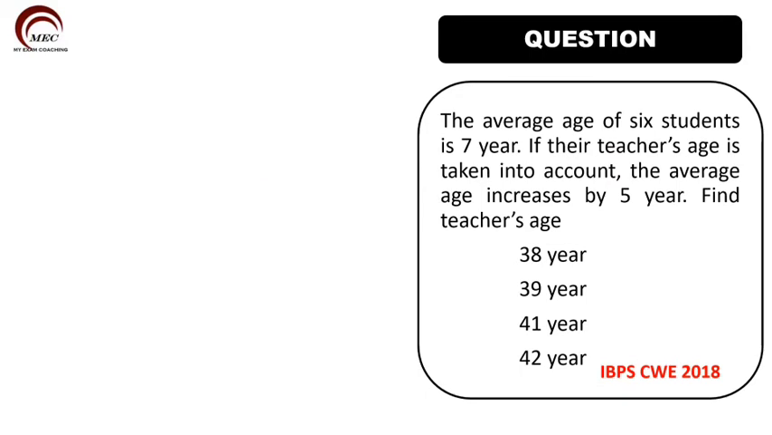The next question is, the average age of 6 students is 7 years. If their teacher's age is taken into account, the average age increases by 5 years. Find the teacher's age. So let us take the teacher's age equal to X, the unknown quantity. The average of 6 students is 7 years. So average is equal to total sum divided by total number.